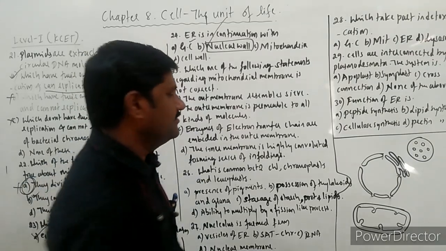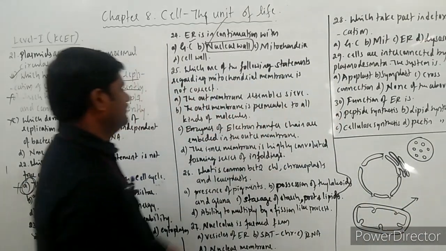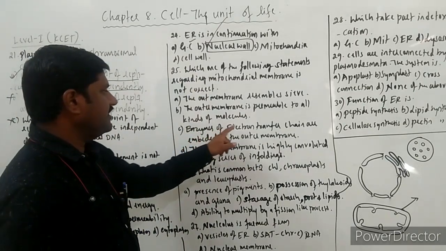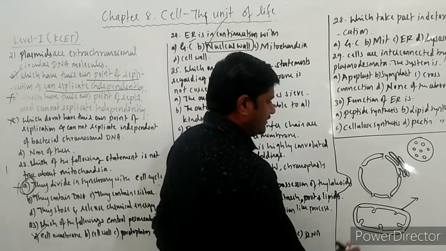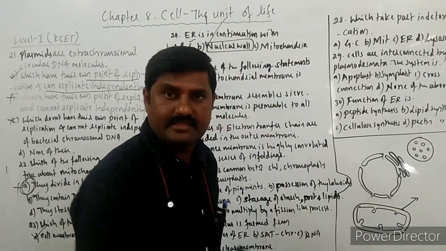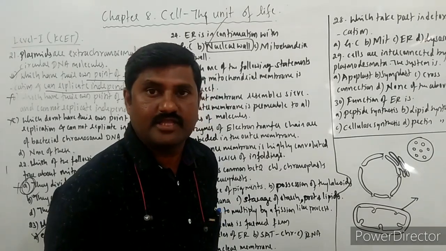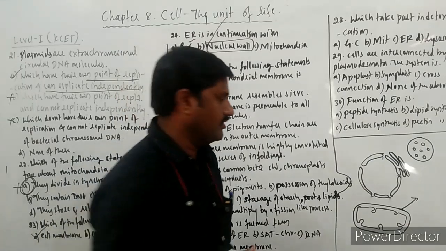Is it correct? See here, what he is saying is that the outer membrane has enzymes of electron transfer chain.